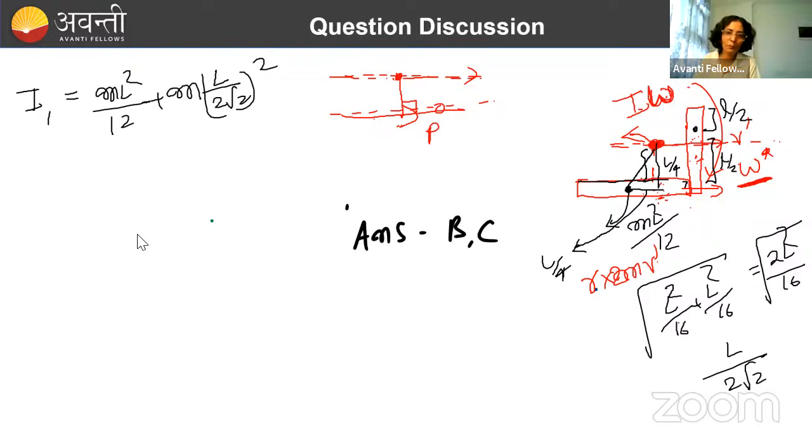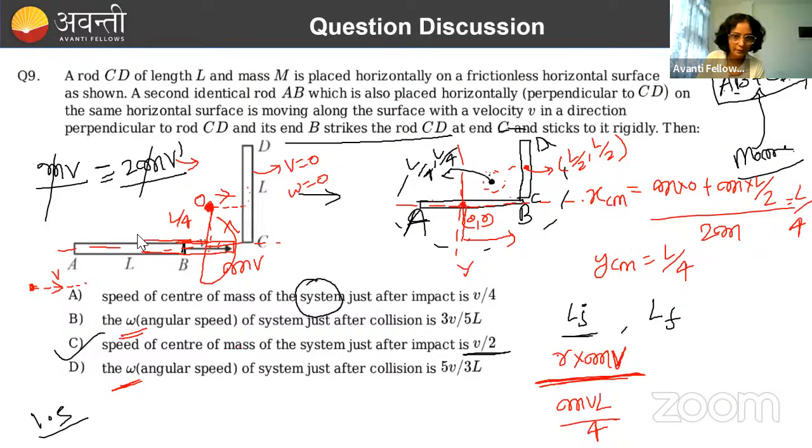Now what will be the moment of inertia for the second rod? For this also, around the center of mass it is mL²/12. Around this point, just calculate this distance. Again, that will come out the same. You just see the diagram here. How much is this distance? Let's see from here. It's not visible properly. So its center of mass is here now, and this distance we have to calculate.